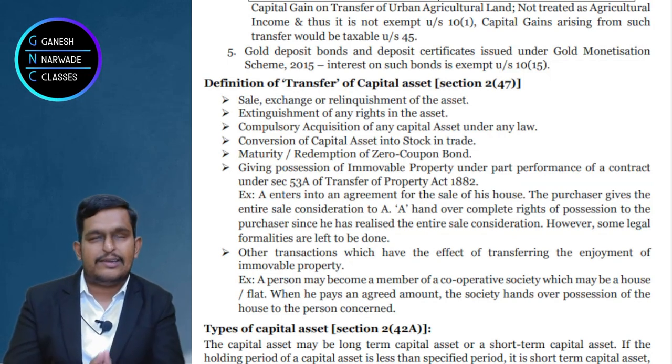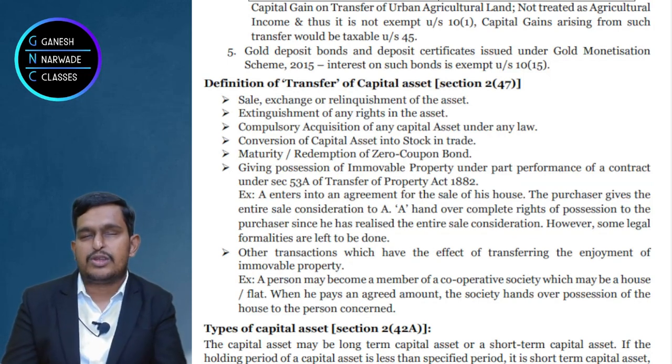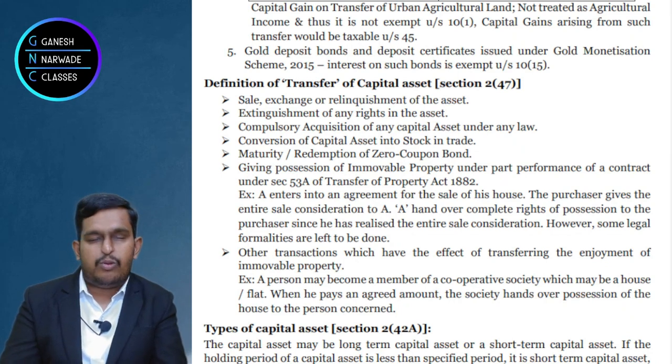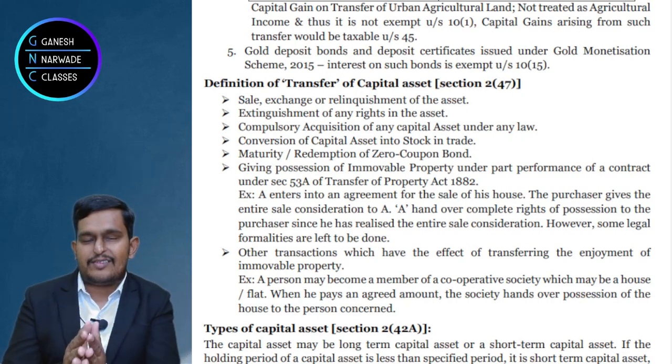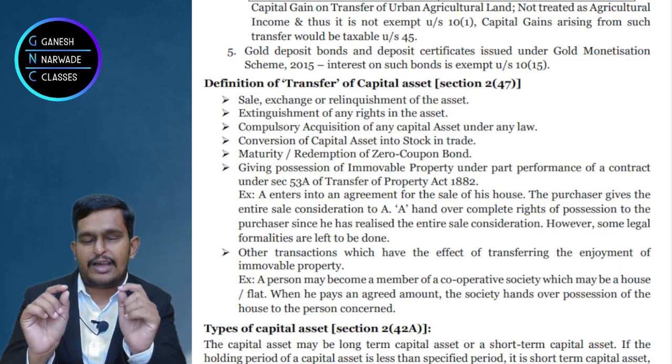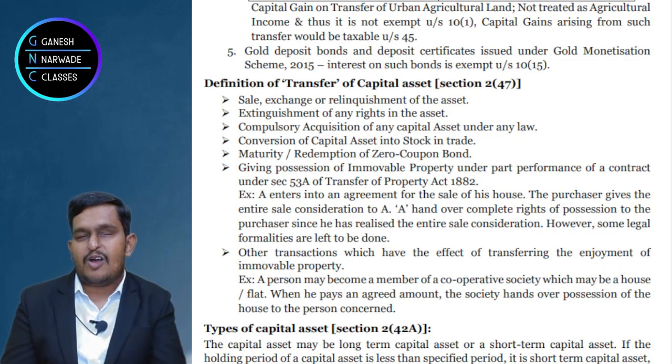Clear? Very good. Now come to the fourth point, which we should understand. Hey, compulsory acquisition, there is a separate lecture which we will be discussing later on. In detail, we'll have around 40-50 minutes talk on that, how computations are done, how the taxation is, what are the different elements will come.